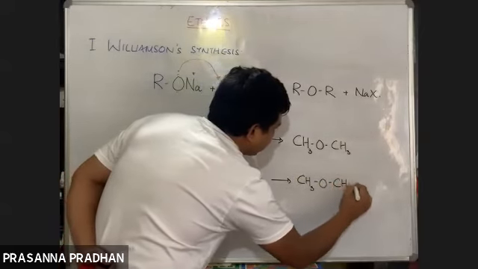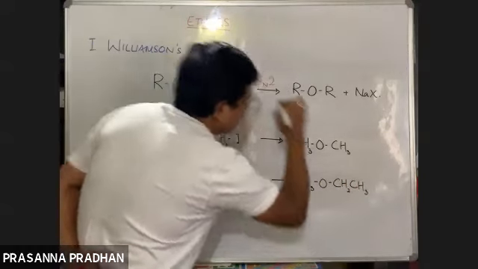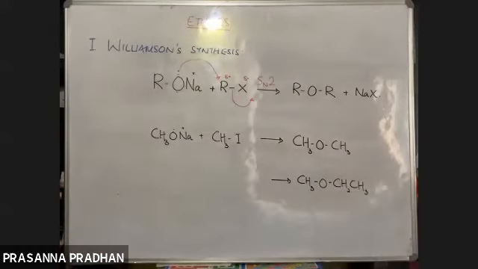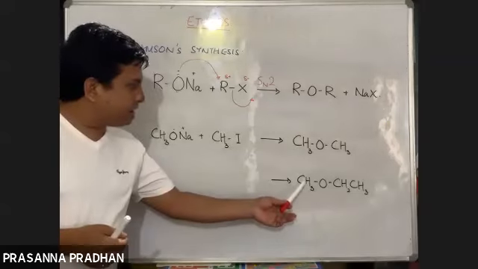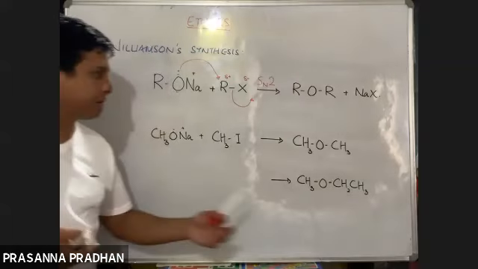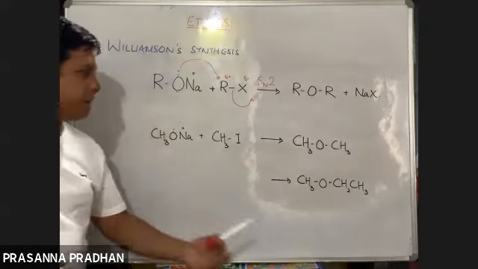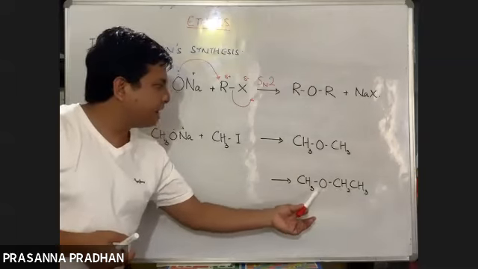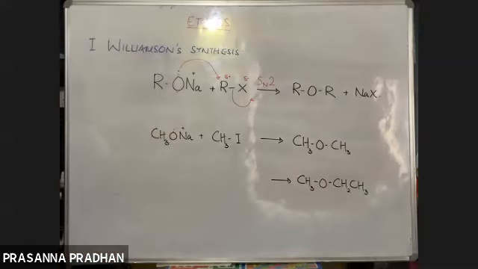Listen very carefully. How will you select the appropriate reagents? Will you take methyl halide and ethoxide, or will you take ethyl halide and methoxide? That's an issue now, right?